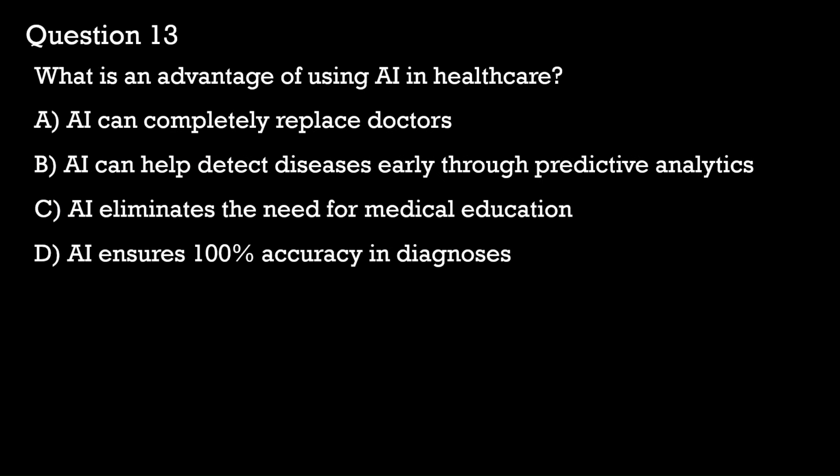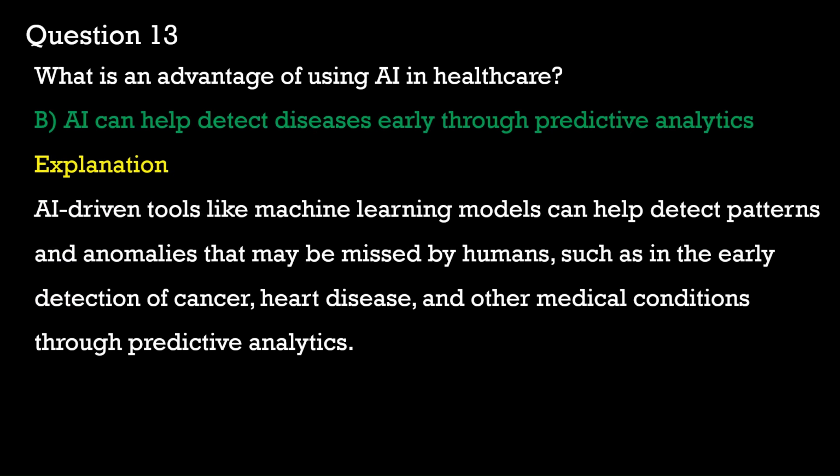Question 13. What is an advantage of using AI in healthcare? A. AI can completely replace doctors. B. AI can help detect diseases early through predictive analysis. C. AI eliminates the need for medical education. D. AI ensures 100% accuracy in diagnosis. For this, we'll be going with option B because it's quite obvious.